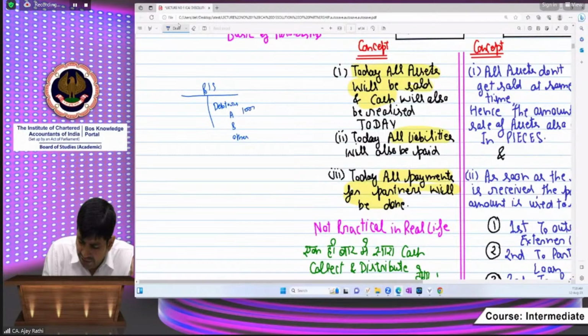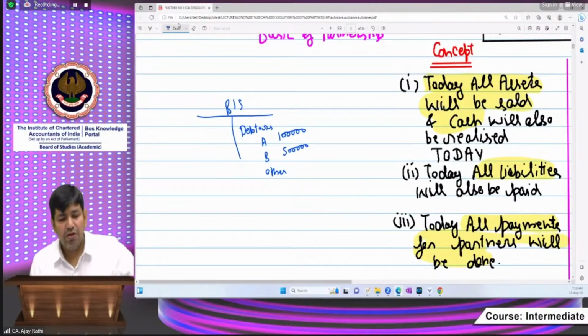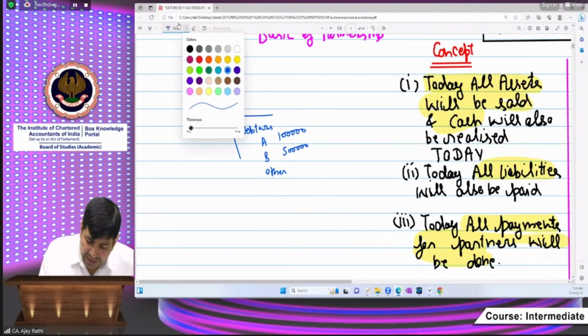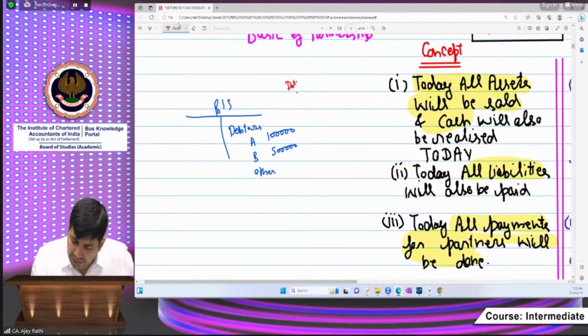Mr. A has 1 lakh outstanding, and Mr. B has 5 lakh. Mr. A pays on the dates after dissolution: date 1, date 2, date 3, that means January, February, March, and so on.